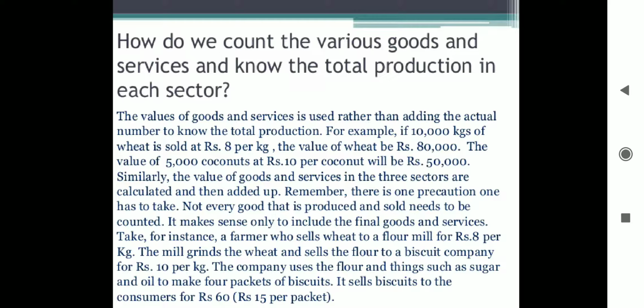Remember, there is one precaution one has to take. Not every good that is produced and sold needs to be counted. It makes sense only to include the final goods and services. Take for instance a farmer who sells wheat to a flour mill for rupees 8 per kilogram. The mill grinds the wheat and sells the flour to a biscuit company for rupees 10 per kg. The company uses the flour and things such as sugar and oil to make 4 packets of biscuit. It sells biscuits to the consumer for rupees 60, that is rupees 15 per packet.